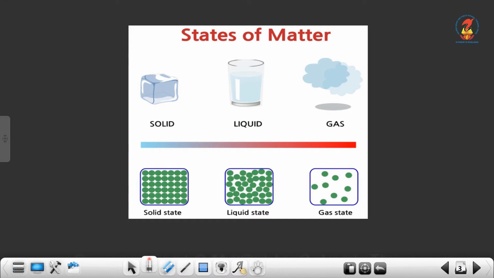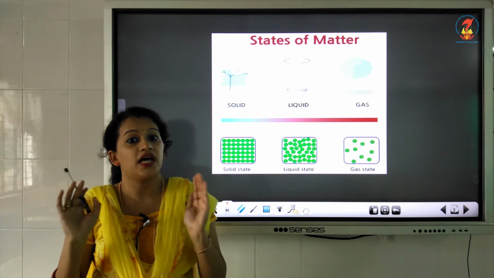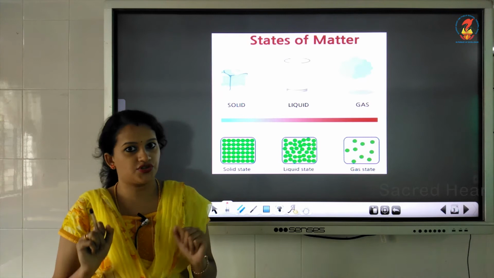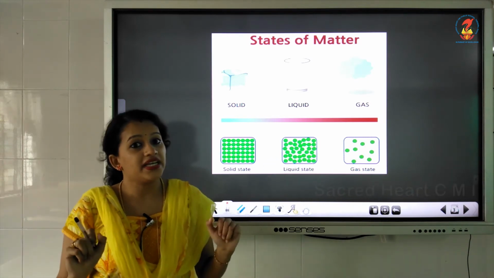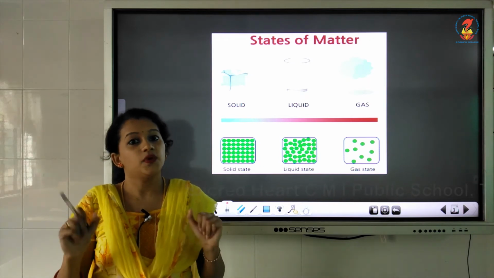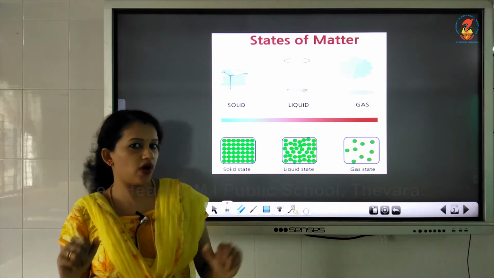Because of how these particles are arranged in each state, the matter exists in different forms like solids, liquids and gases. As in solids, the particles are closely packed. Because of that, the solids are usually firm. All the solids have a firm or rigid structure. Whereas in liquids, the particles are not arranged tightly. They are loosely packed. Because of that, liquids can flow easily.